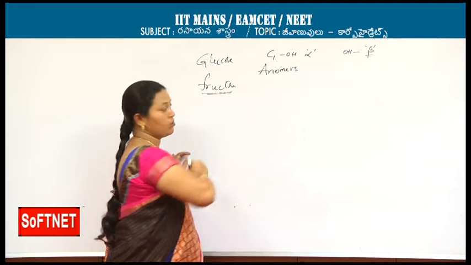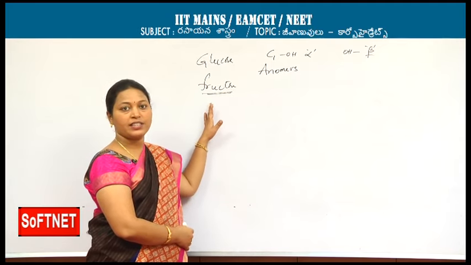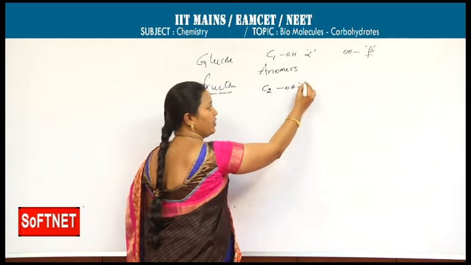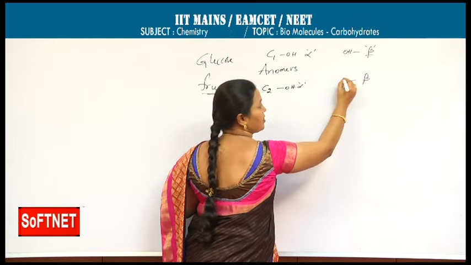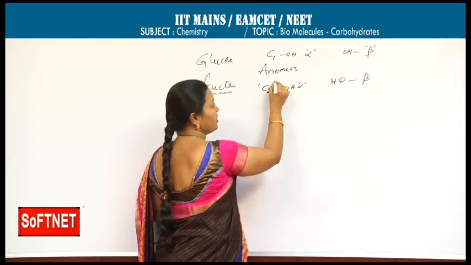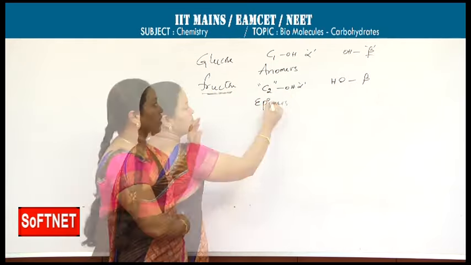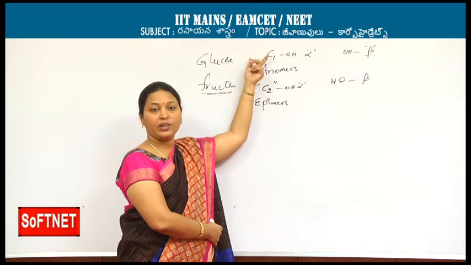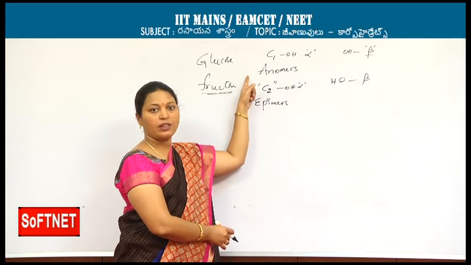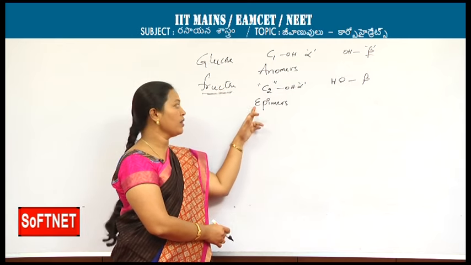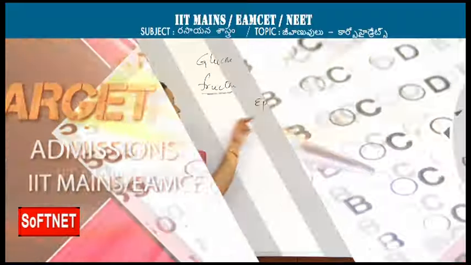Whereas in fructose, they differ in configuration at the second carbon. C2 with OH right side, alpha again; C2 with OH left side, beta. But the configuration differed at the second carbon, so these are called epimers. As the configuration only differs at the first carbon, we call them anomers. If they differ in configuration at the second carbon, we call them epimers.